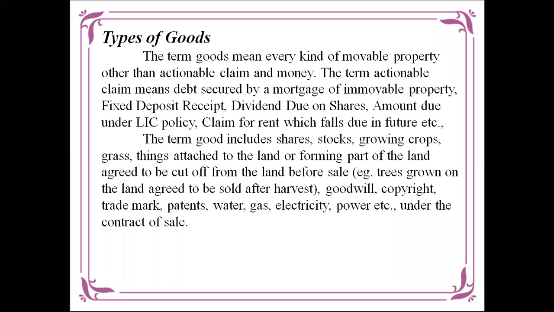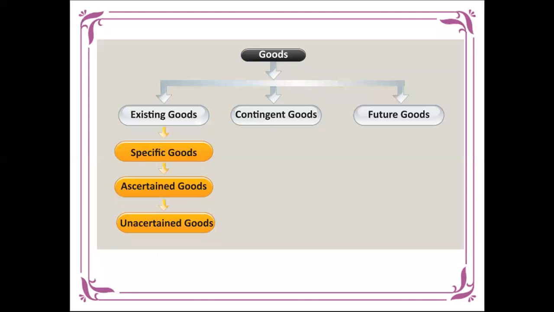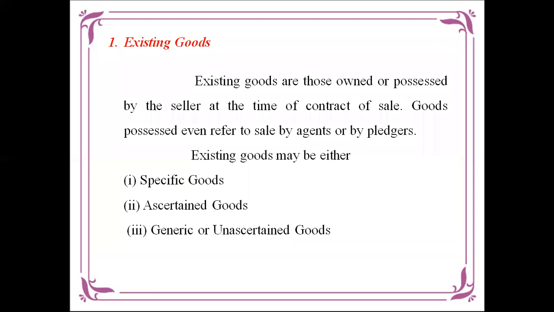What are the types of goods? There are different types of goods: movable goods, immovable goods, fixed deposit, dividend, shares, amount, LIC policy, like that. In that, we are going to see that goods can be classified into three categories. First one, existing goods. Second one, contingent goods. Third one, future goods. In existing goods, there is a classification of three things: specific goods, ascertained goods, and unascertained goods. First one, what are existing goods? Existing goods are those goods which are owned or possessed by the seller at the time of the contract of sale.